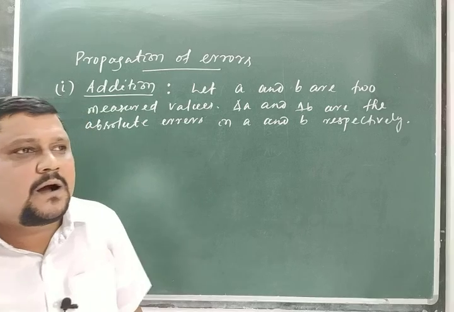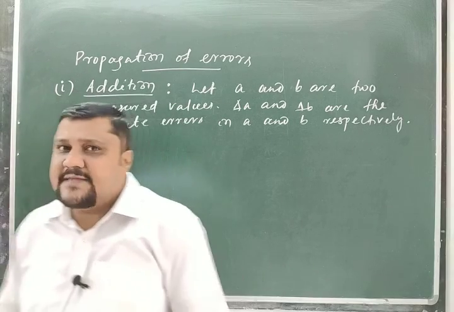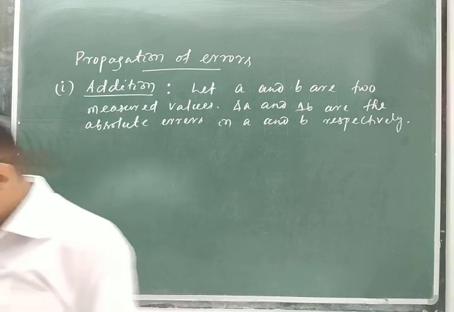What is the absolute error? Let us calculate. That is our point. In addition, we should know that error. Okay.